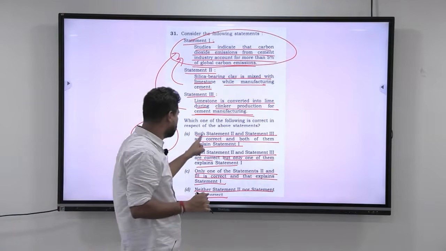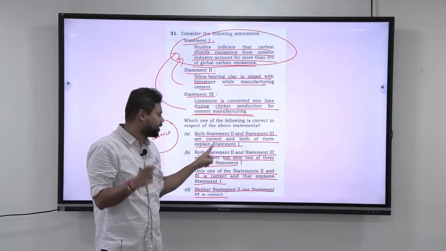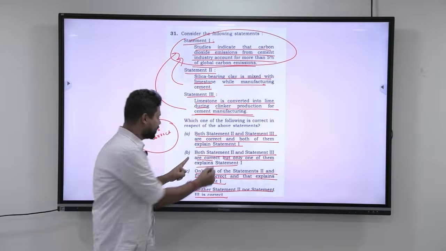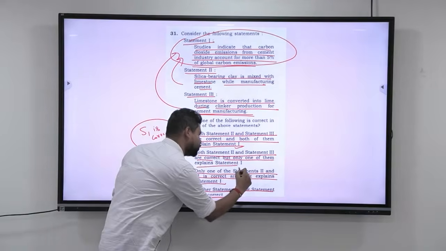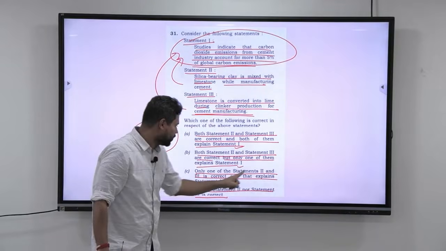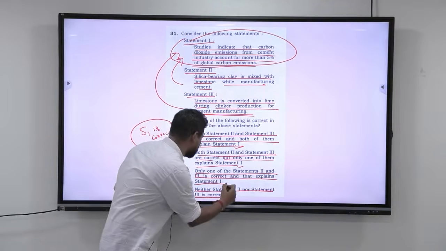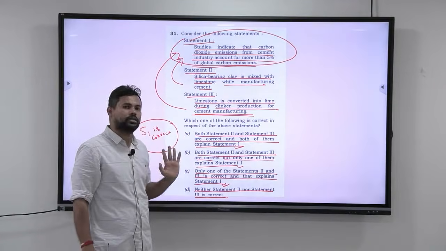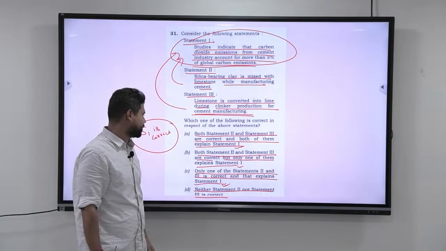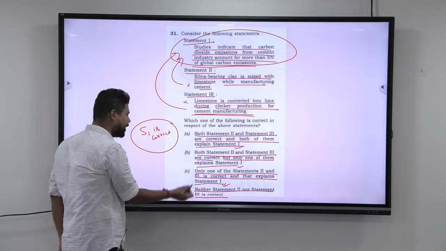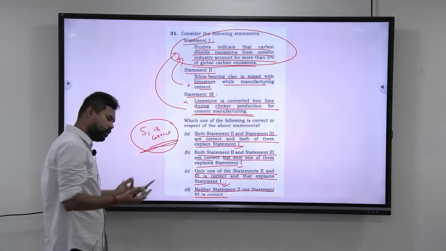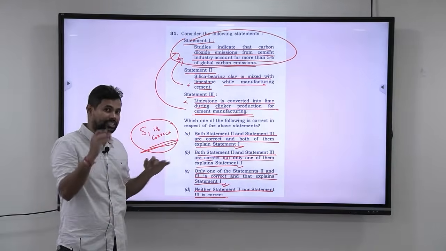Okay. That is why, see, both statement 2 and statement 3 are correct and both of them are explaining statement 1. This is one you have to see. Statement 1 is correct only then. Both statement 2 and statement 3 are correct, but only one of them explains statement 1. So statement 1 is correct there also. Only one of statement 2 and statement 3 is correct and that explains statement 1. Look at this. Even that is also assuming statement 1 is correct. And the last one is neither statement 2 nor statement 3 is correct. That is, both are wrong. Again, in all the 4 options, statement 1 is always correct. So don't spend too much time thinking about whether statement 1 is correct or wrong.